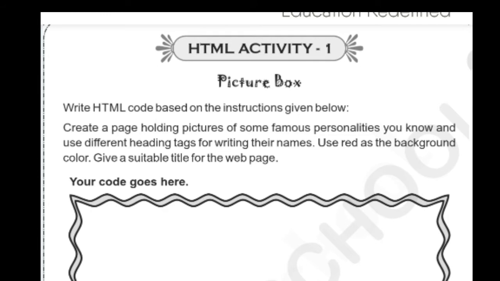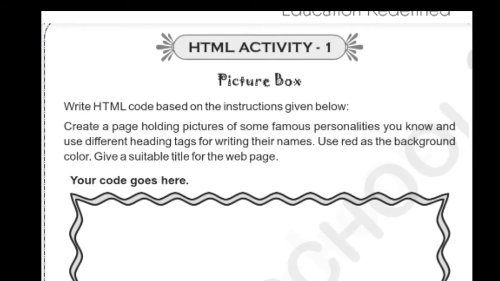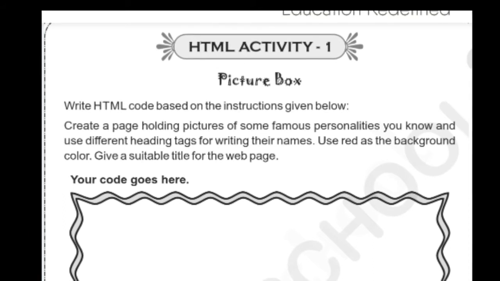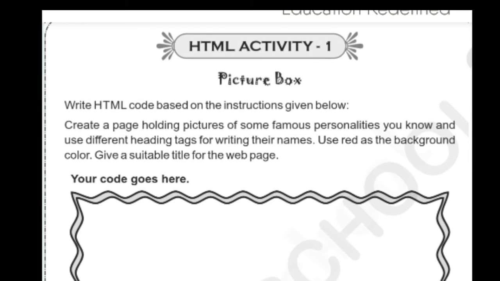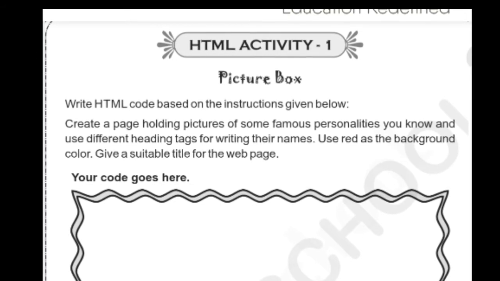The first line of the program starts with the HTML tag, so angled brackets HTML. And we have to give a title for this web page, so give a head tag. Again we have to write one more tag, head. I'm going to start the program here. First line, the HTML tag.